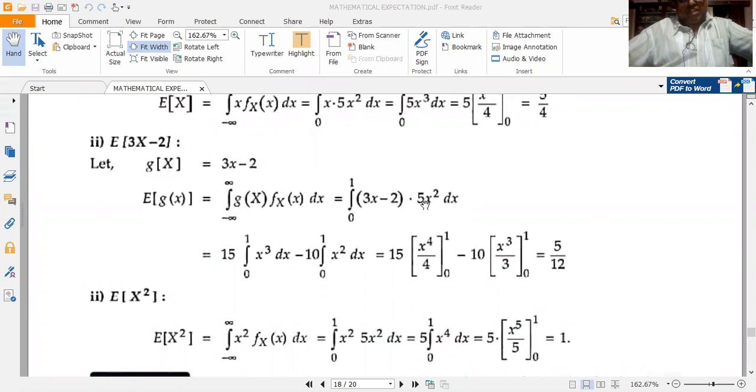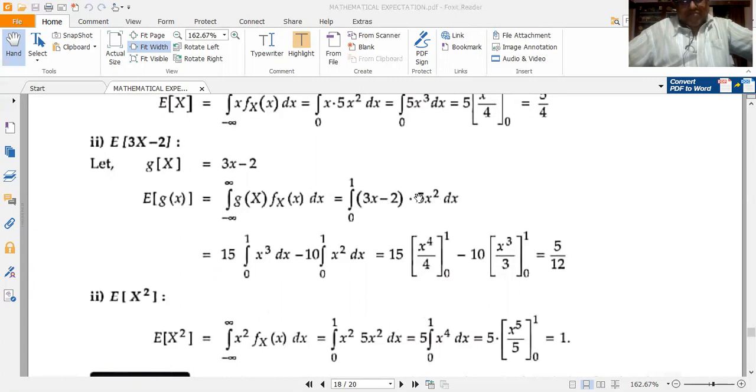Now I shall split this integral into two integrals. So 3 into 5, 15, so 15 x squared into x, I get 15 x cubed. So I have 15 times the integral from 0 to 1 of x cubed dx, minus 2 into 5, 10 x squared, so minus 10 times the integral from 0 to 1 of x squared dx.